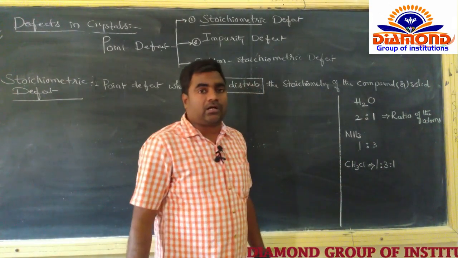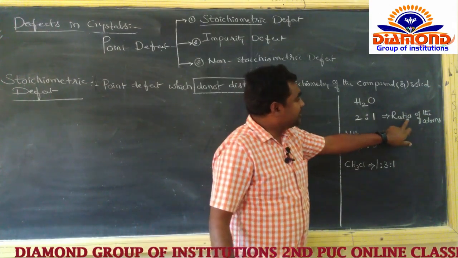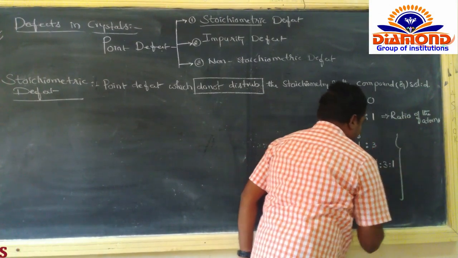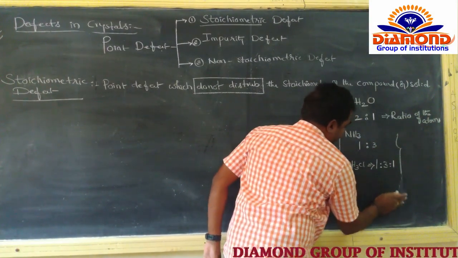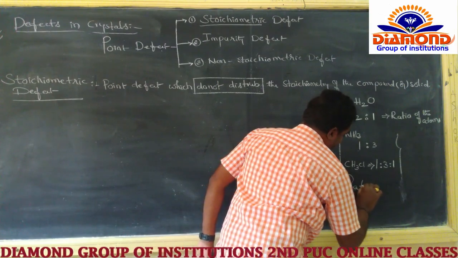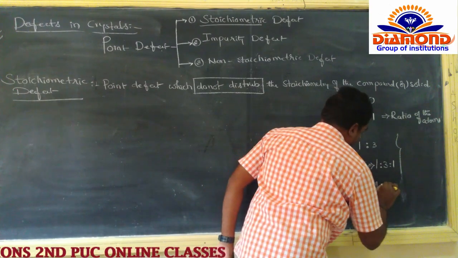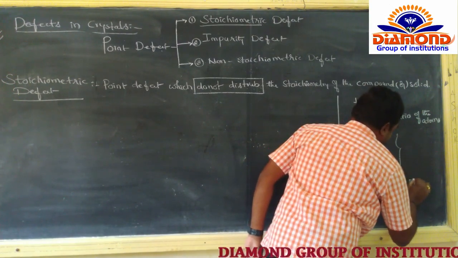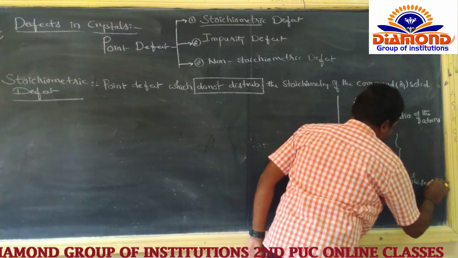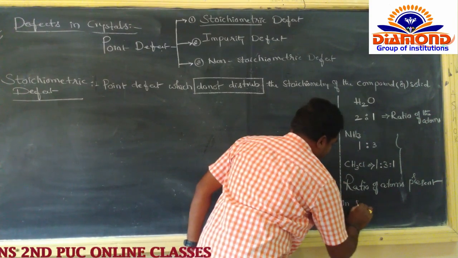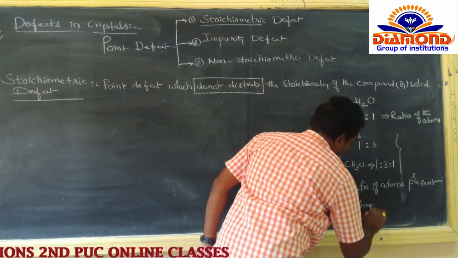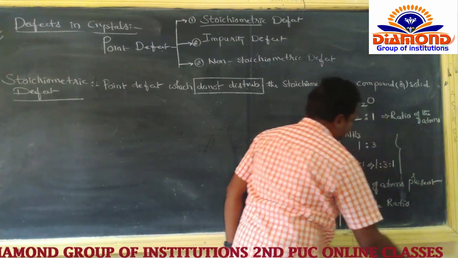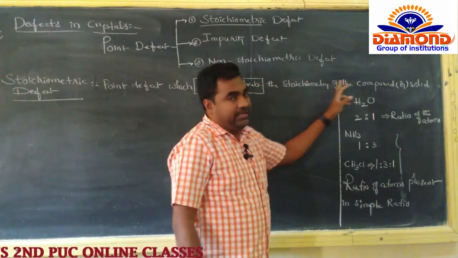Whatever the compound it is, the ratio of the atoms is present in a simple ratio. Those are known as stoichiometric compounds.